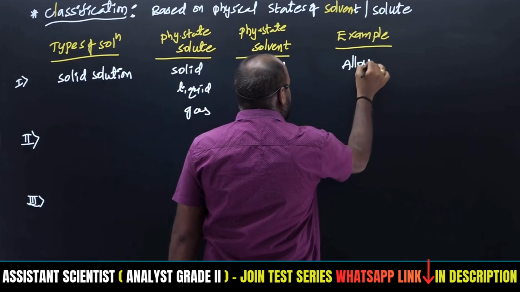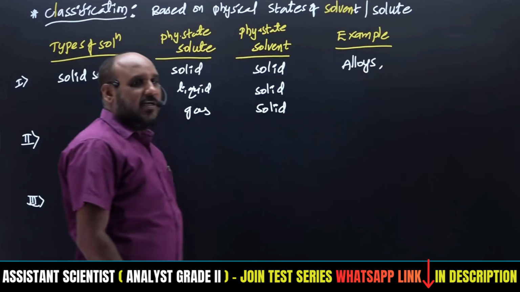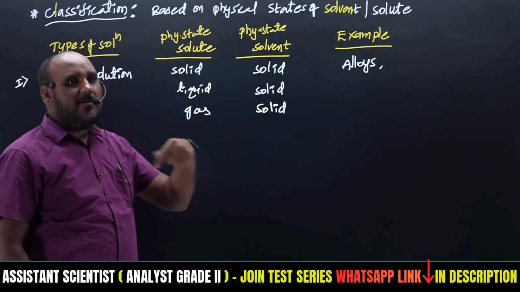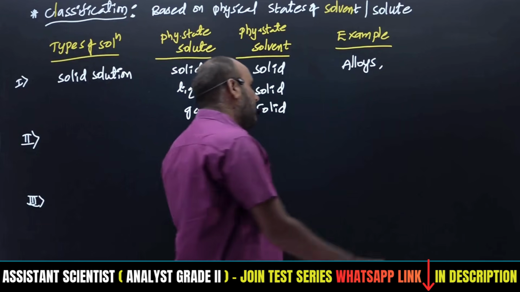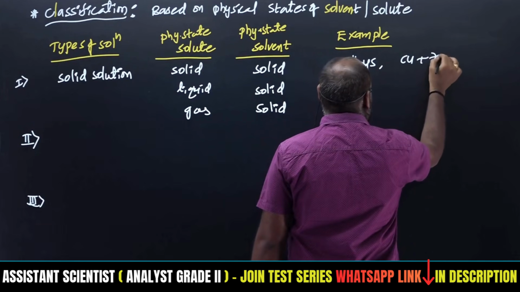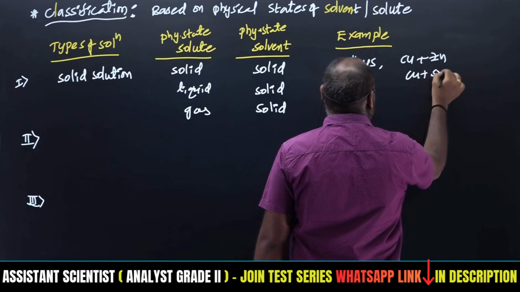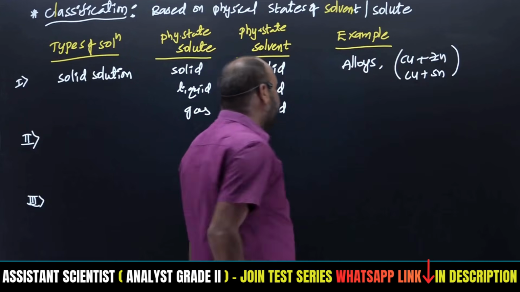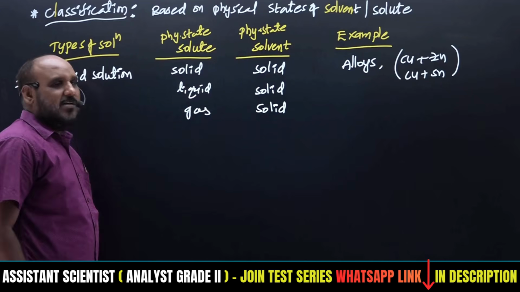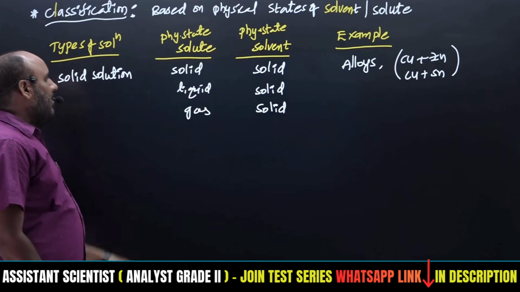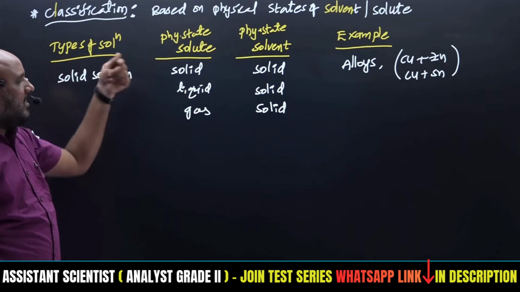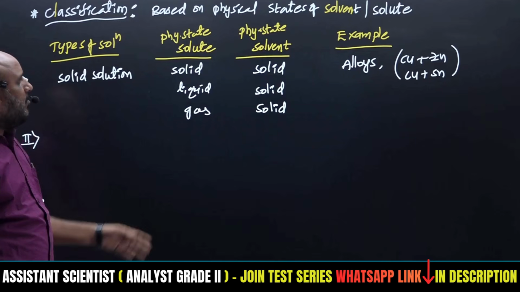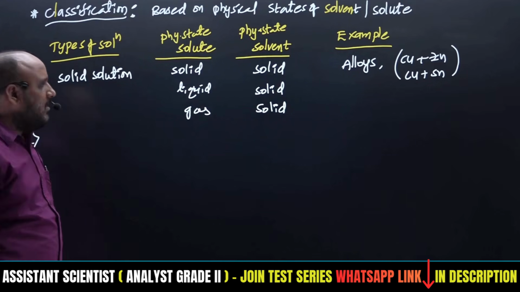By mixing solid and solid, we make alloys. Alloys are combinations of metals. We make ornaments with copper added to gold, or copper added with zinc, copper plus tin, copper plus nickel. All these are alloys. When a small amount of liquid is present in a solid, the solid is the major component, so the small amount of liquid is combined with the solid.